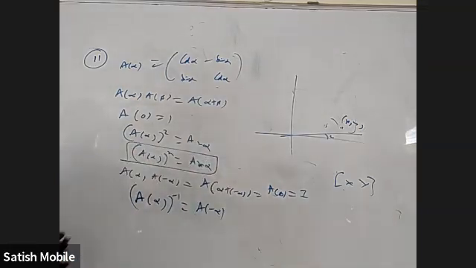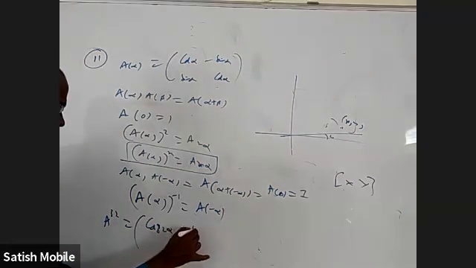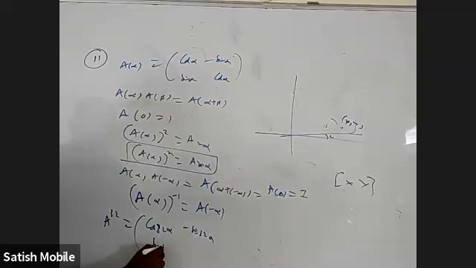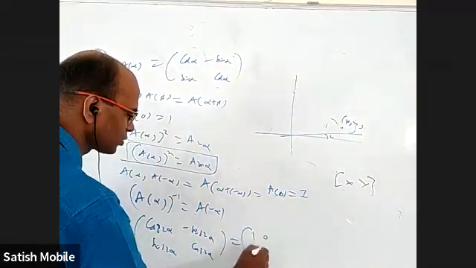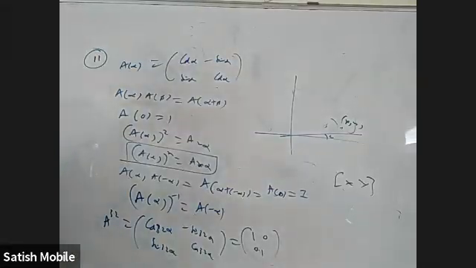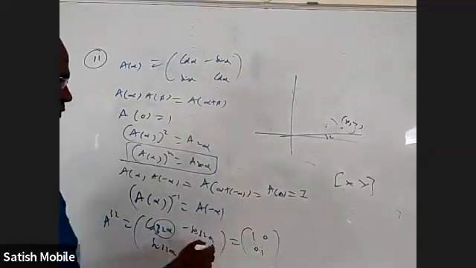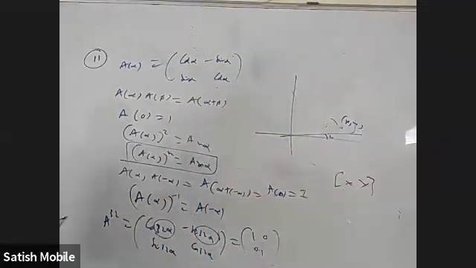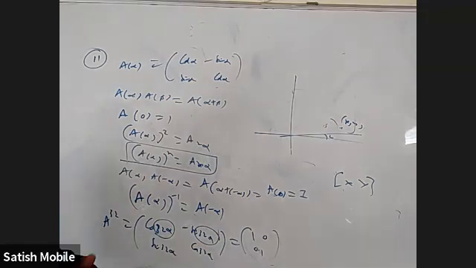When you actually find A32, you are going to get [cos 32 alpha, minus sin 32 alpha; sin 32 alpha, cos 32 alpha]. They want [1, 0; 0, 1], the identity matrix? No, they want minus 1 here.